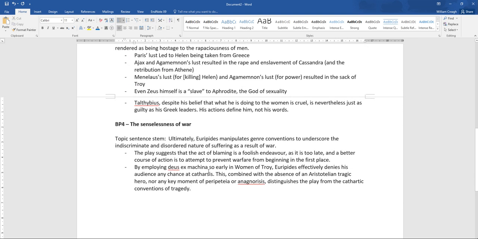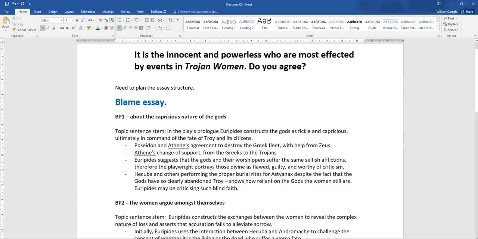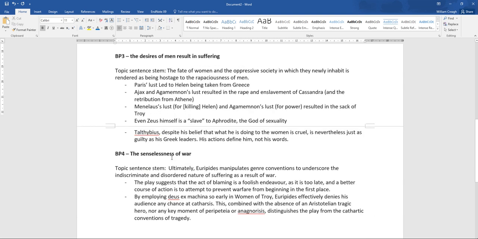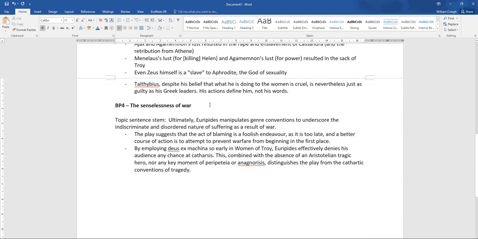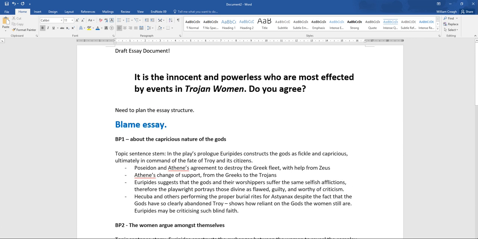We've got what I think is a pretty good plan. We've got our body paragraph 1 about the gods, body paragraph 2 about the women, body paragraph 3 about the men, and body paragraph 4 about the senselessness of war. And we're going to use that plan to answer this prompt. It's the innocent and powerless who are most affected by events in Trojan Women.